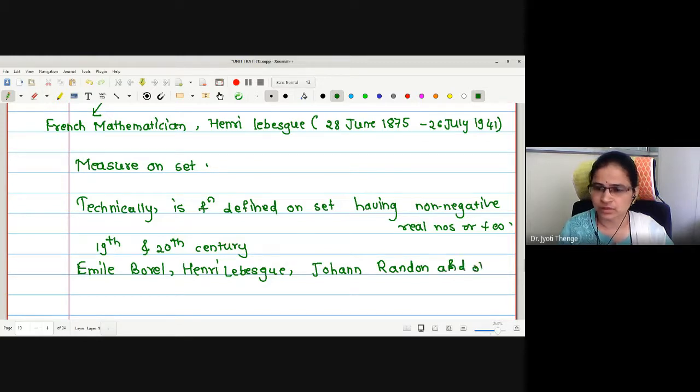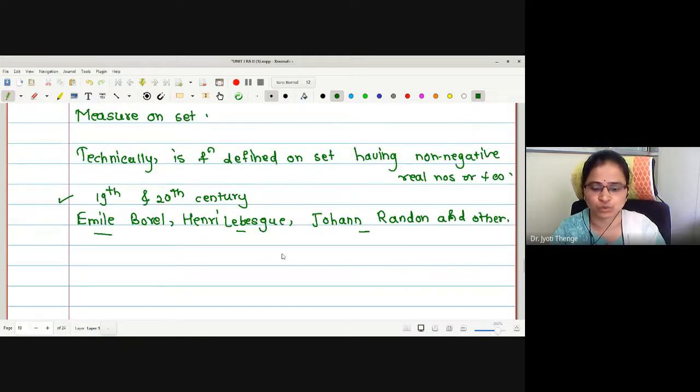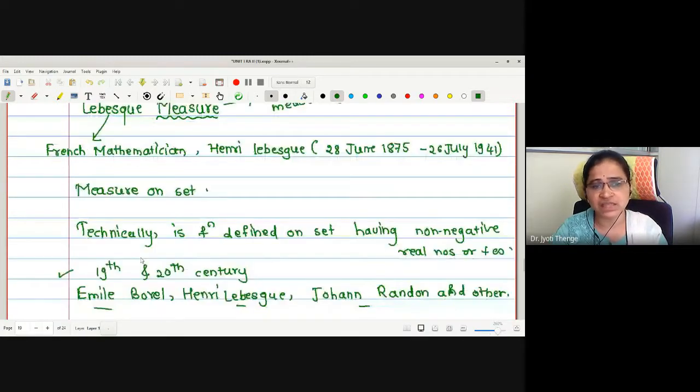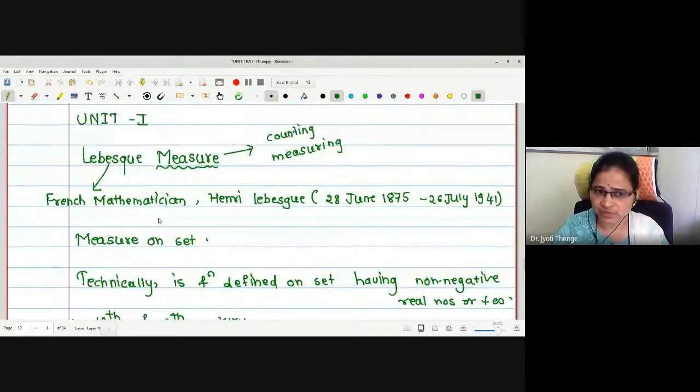There were many mathematicians working on this major theory, and it was mainly developed in the 19th and 20th century by these mathematicians and others.